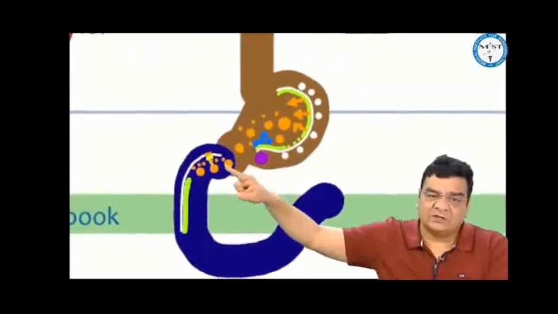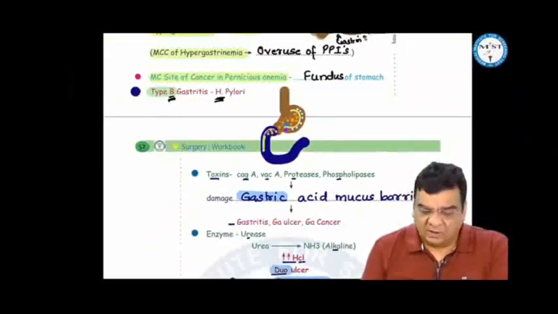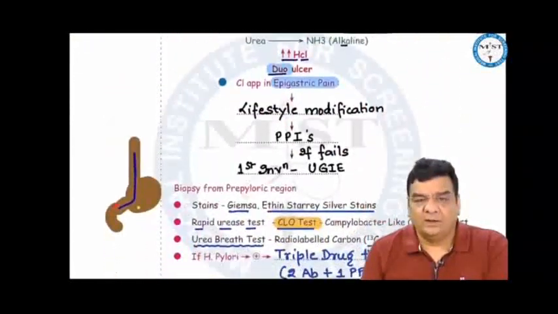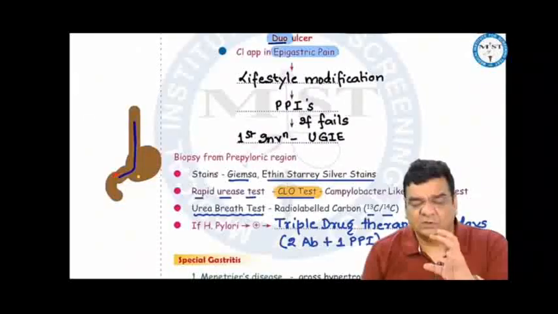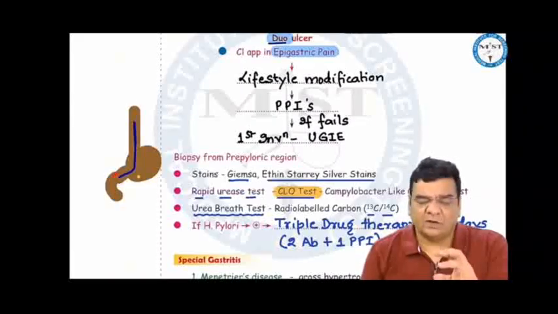Whether it is gastritis, gastric ulcer, or duodenitis, duodenal ulcer, the patient usually presents with epigastric pain. And in epigastric pain, the first thought which comes to our mind is lifestyle. So we try to modify the lifestyle of the person. If that fails, then we give PPIs. PPIs will be able to reduce the acid secretion, take control of the symptoms to some extent. But if the story is bacteria, PPIs will not kill the bacteria, and the patient will come to us again with the symptoms. So now we will do upper GI endoscopy to see where the problem is, whether it's the lower esophagus, stomach, or the duodenum.